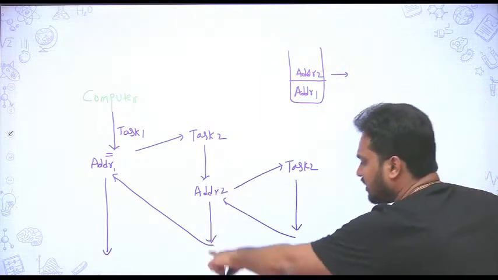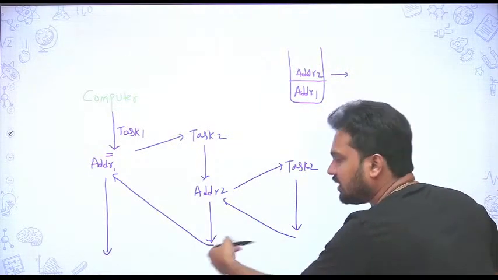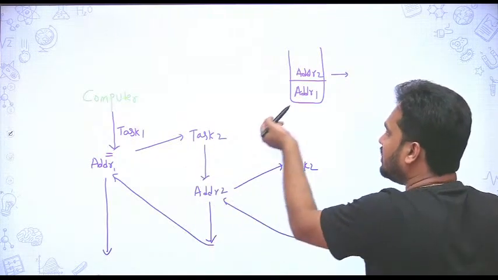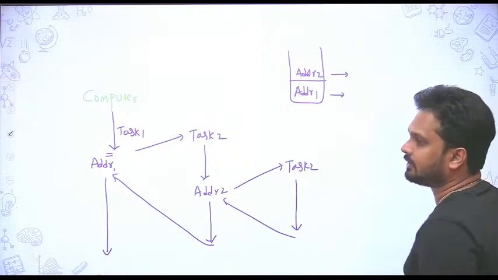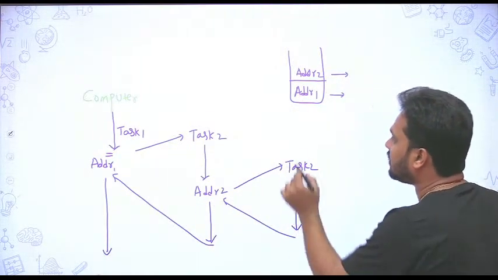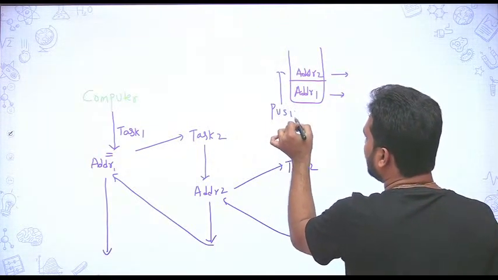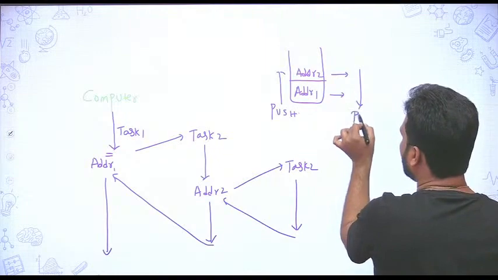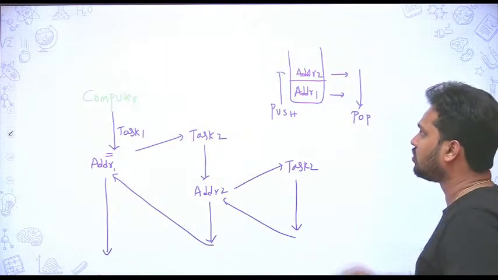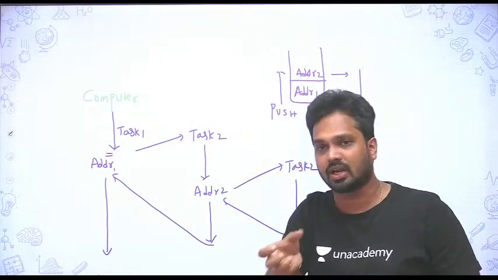After this, while returning back here, I will write some instruction to return. Job is done, you go back. So it will be coming to this one. That is what we call here. This is how push is happening, and this is how pop is happening. These are the technical words to write and read the data from the stack.